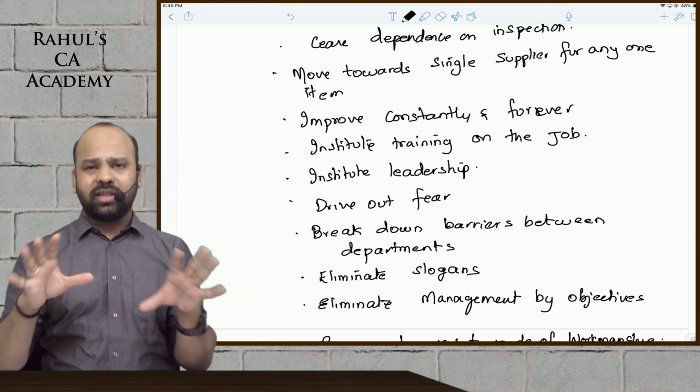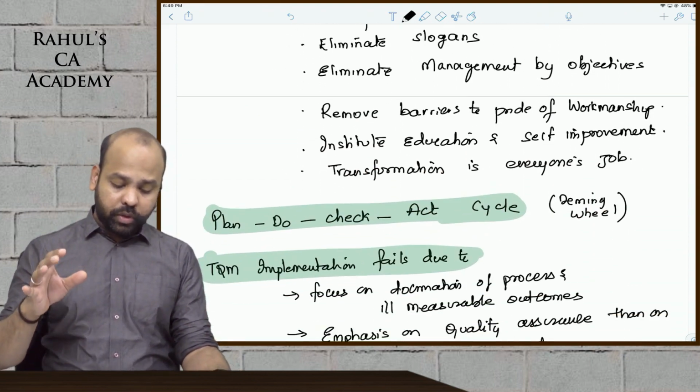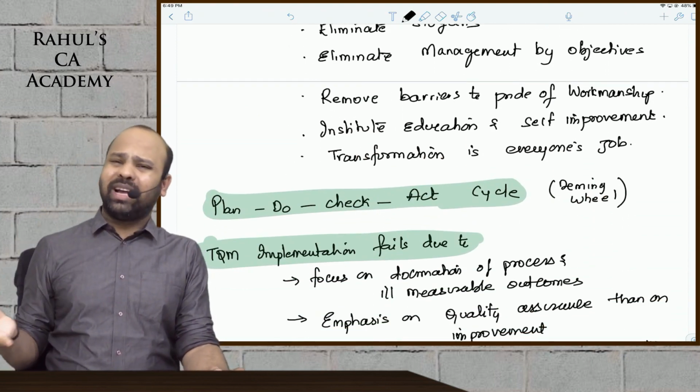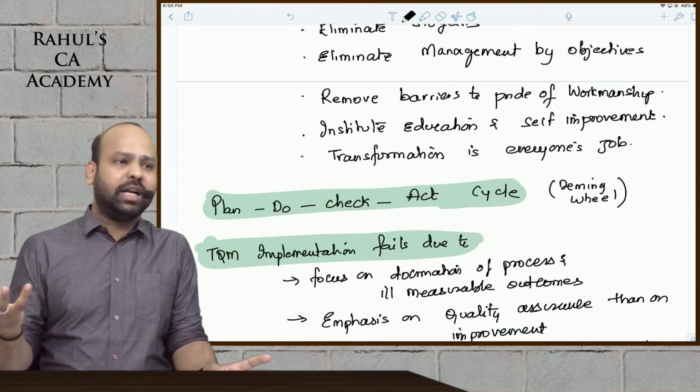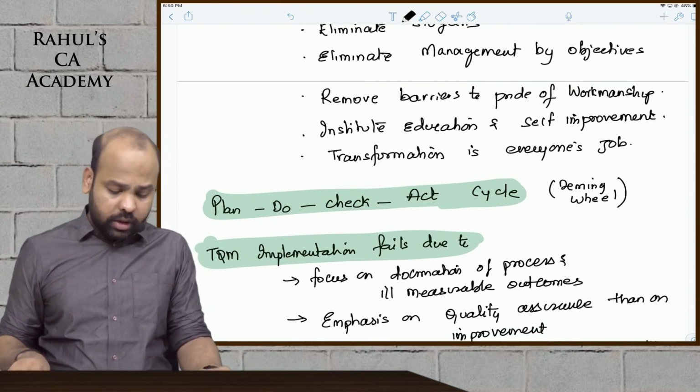So, there are certain points that Deming concentrates on. Are we supposed to remember all of them? Your wish. I would say at least the overview, because it still talks about TQM only.